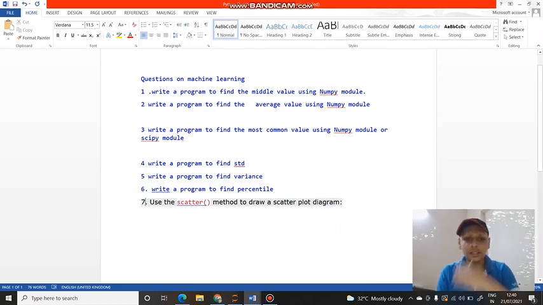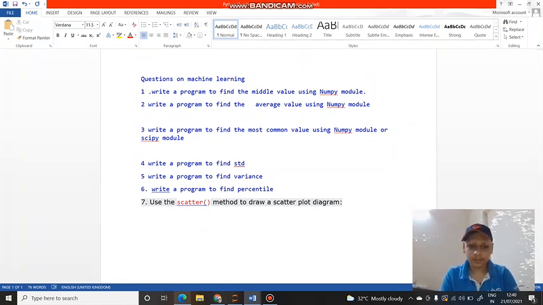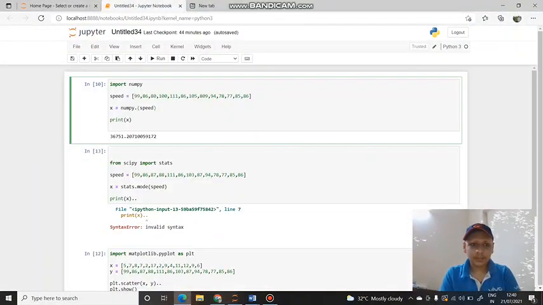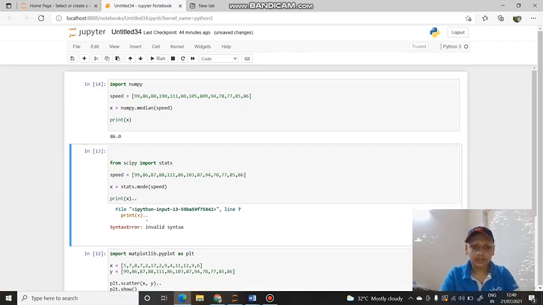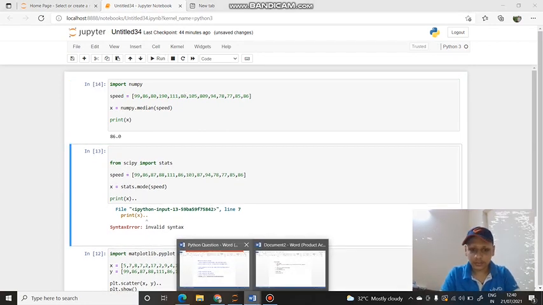So the first question says: write a program to find the middle value using the NumPy module. Means we have to calculate the median. So let's begin. First of all, we will import numpy. Then its main syntax is x equals numpy dot. If I want to find the mean, I will write mean. If I want to find the median, I will write numpy dot median. Then I will be writing numpy dot median. I will change some values like this.